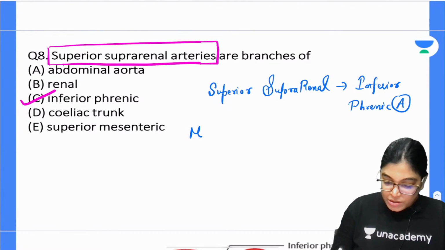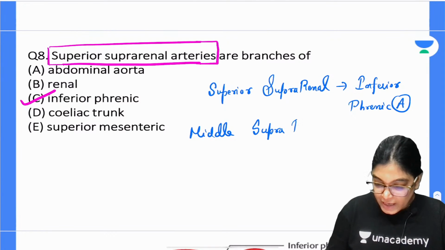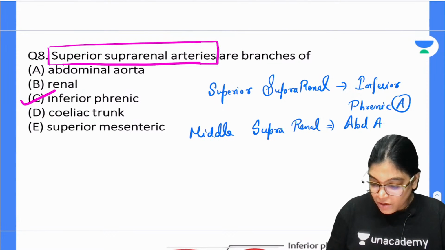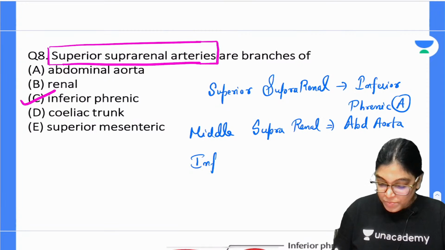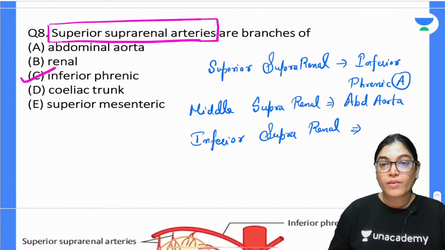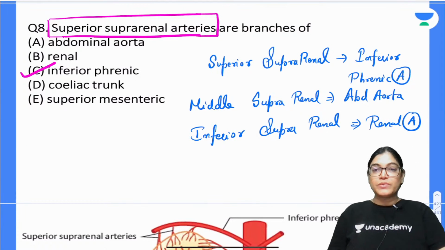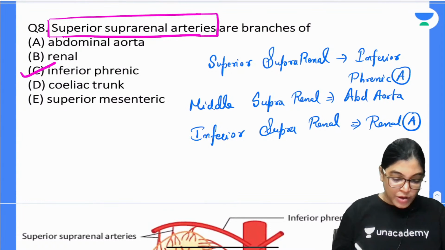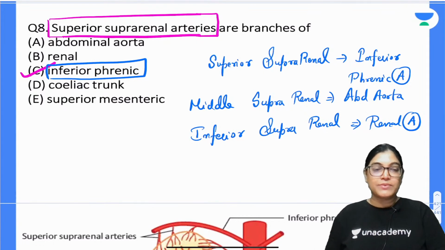If I am talking about the middle suprarenal artery, its origin is directly from the abdominal aorta, and if I am talking about the inferior suprarenal artery, its origin is from the renal artery. So okay, please do revise. This is also very important. You have to know the source of the origin of the 3 suprarenal arteries, 3 different sources.